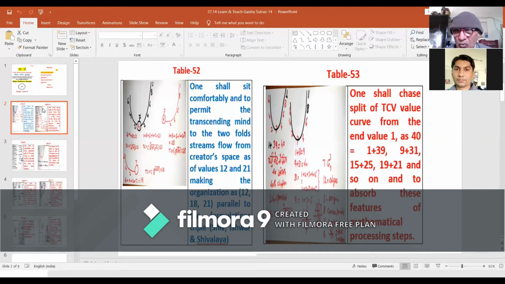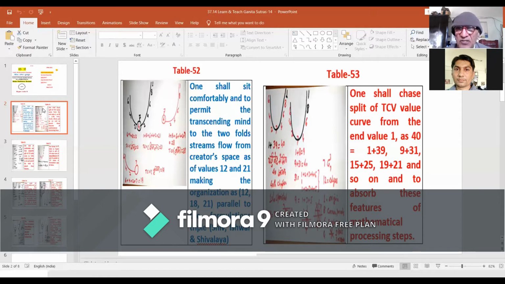As such, we have creators of space with its transcendental origin, 5 space as origin of 4 space. From this origin seat, there is a twofold flow. The first stream is of values 2, 4, and 6 of summation value 12, which is parallel to the TC value of formulation Shiv, the transcendental Lord, the overlord of 5 space. On the other end, the TC values stream is 5 steps 2, 4, 6, 8, and 1 of summation value 21, which is parallel with the TC value of formulation Shivalya.